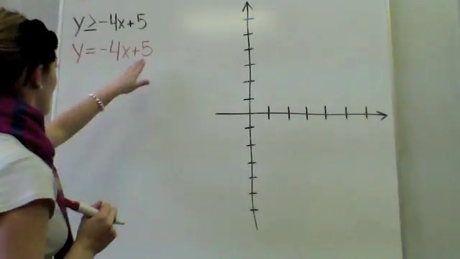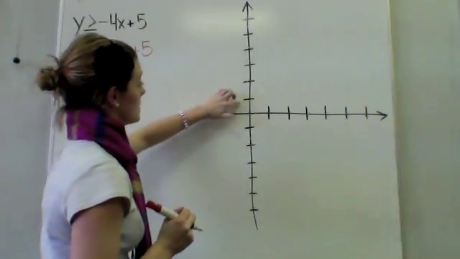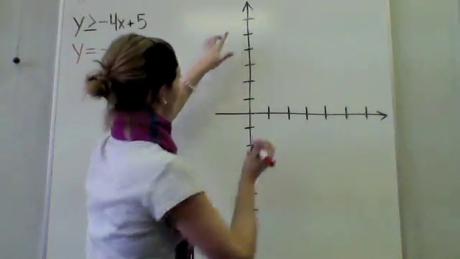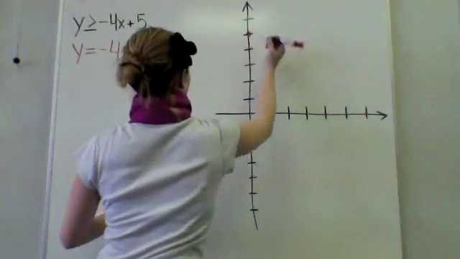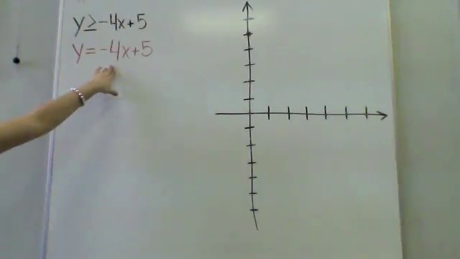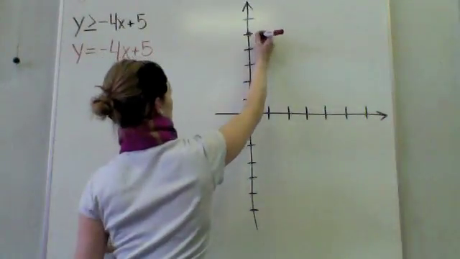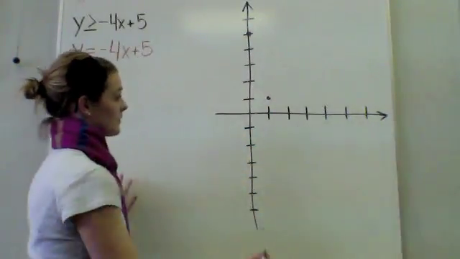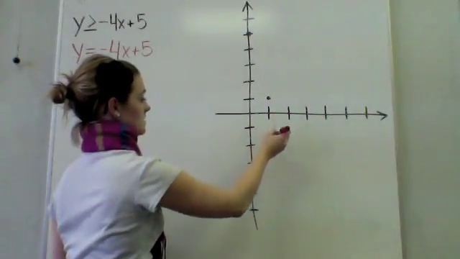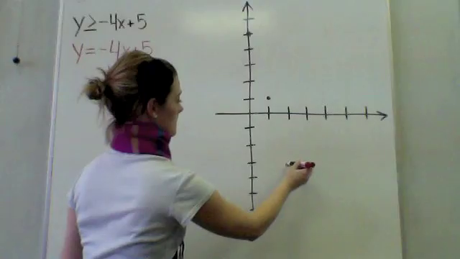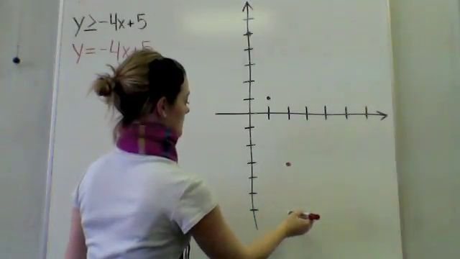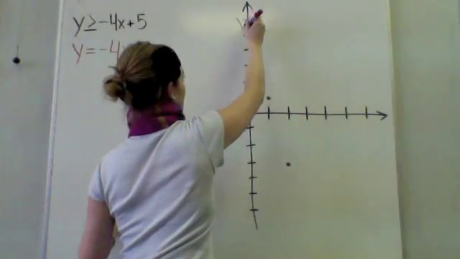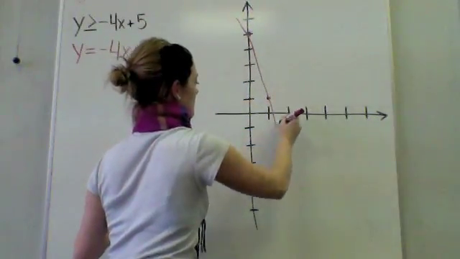So my y-intercept is going to be positive 5. So I go up by 5. Now my slope here is negative 4. When my slope is negative 4, that means I want to go down by 4 units and over 1. Rise over run. So I'm going to continue to do that until I go off the page. So now I can connect my dots.